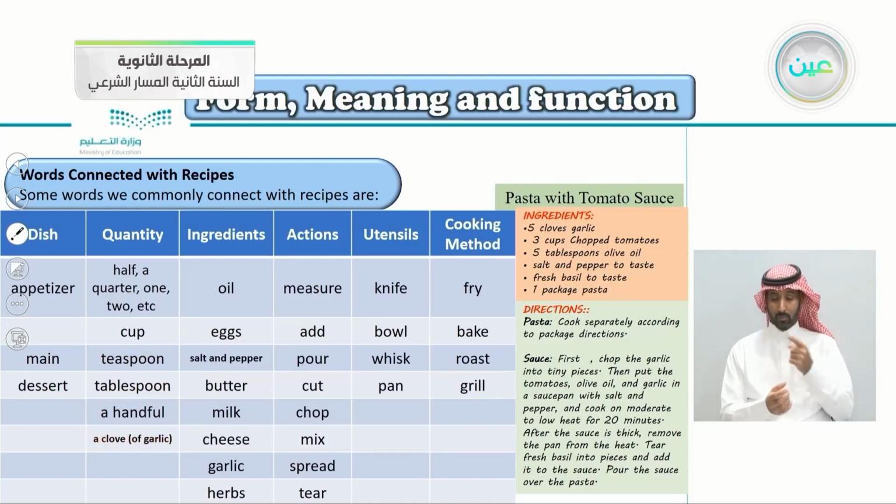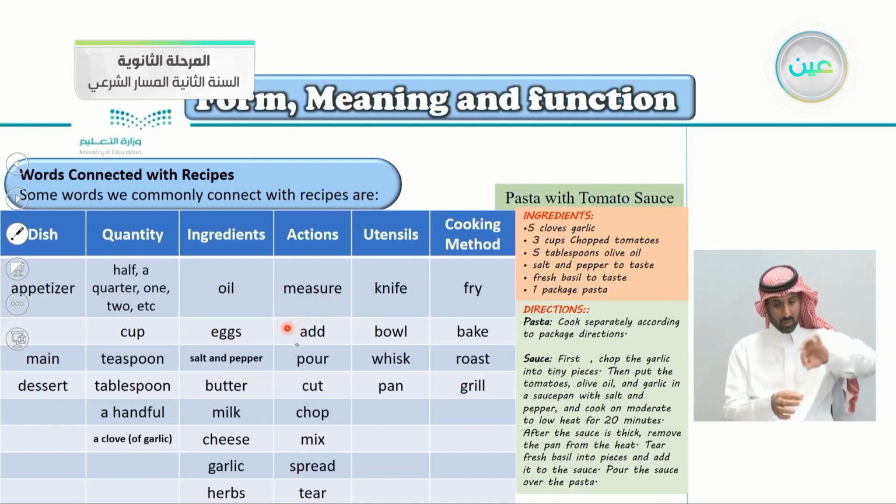The ingredients, the things that you put in the pot, for example: oil, eggs, salt and pepper, butter, milk, cheese, garlic, herbs, and so on. So these are the ingredients, the things that you cook together. Actions, what you do while you cook: you measure 1 gram, 2 grams, 1 kilogram, and so on.